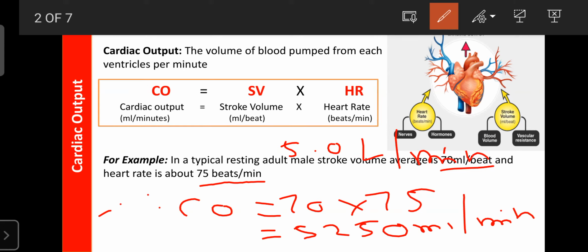So that is the cardiac output of our heart. Our heart can pump 5 liters per minute. Like that, for 10 hours, 5 into 10 is 50 liters. For 20 hours, 5 into 20 is 100 liters. Then the remaining 4 hours, that is another 20. So our heart can pump around 120 liters of blood per day.